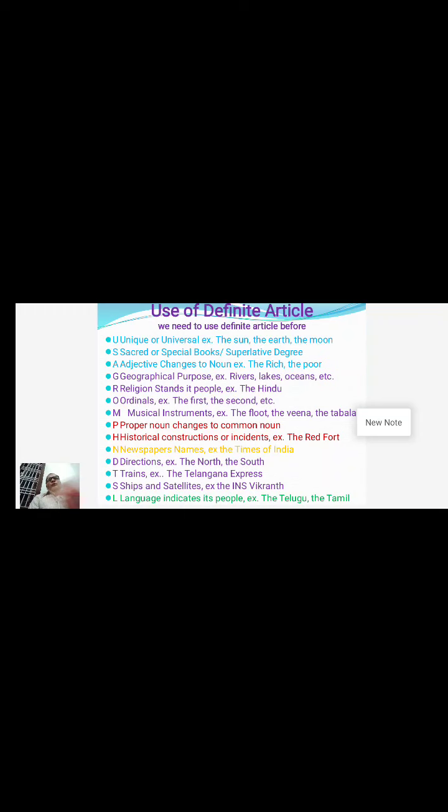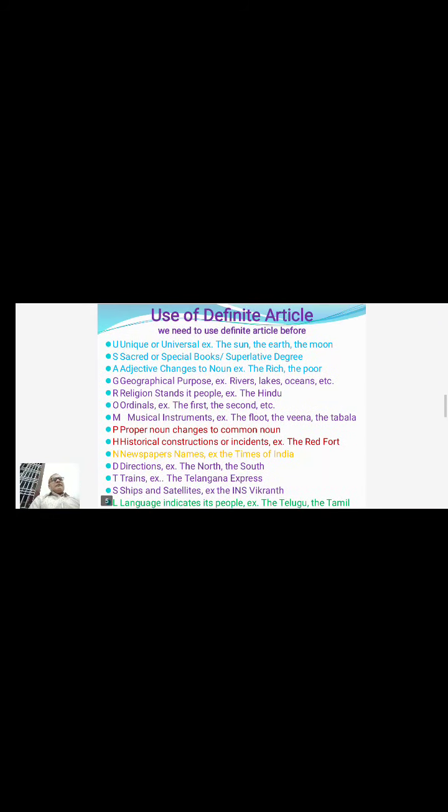And the next, the fourth one, is THE used before the names of all the geographical structures. The geographical structures are rivers, lakes, oceans, plateaus, volcanoes, mountain ranges, and bays, except a single mountain and a continent.